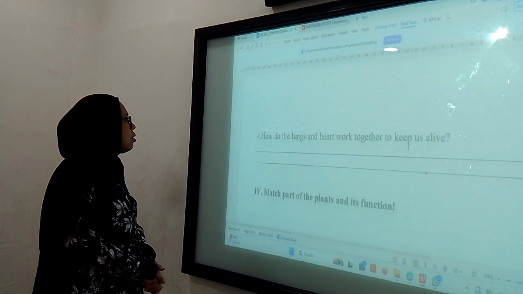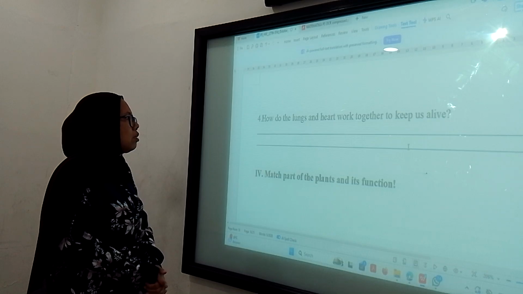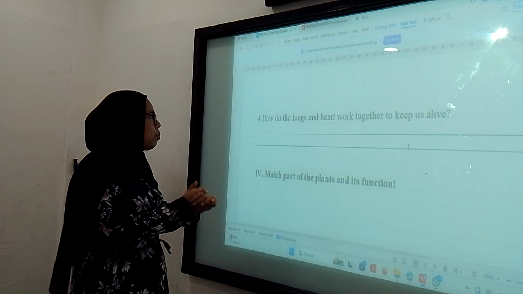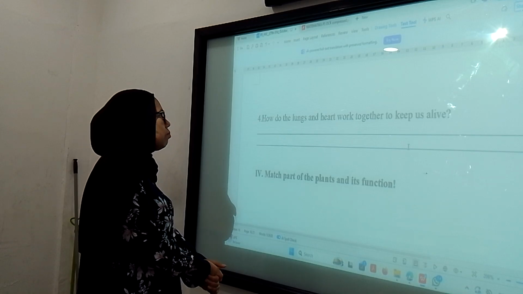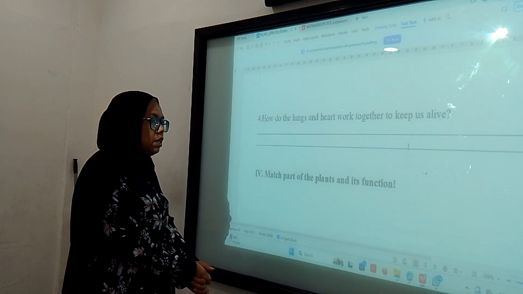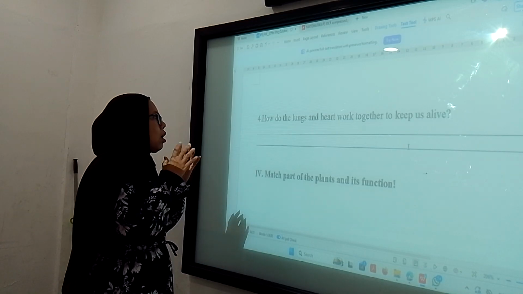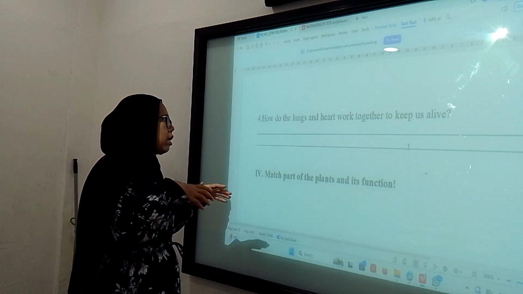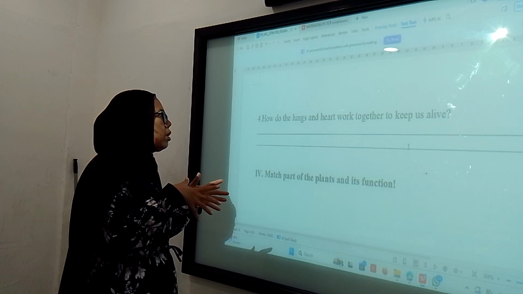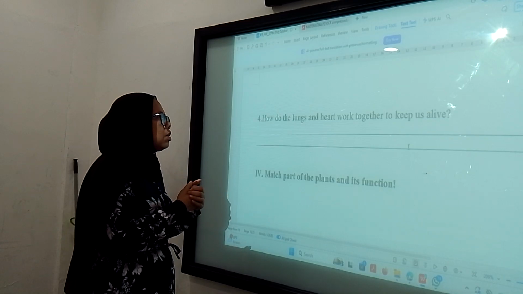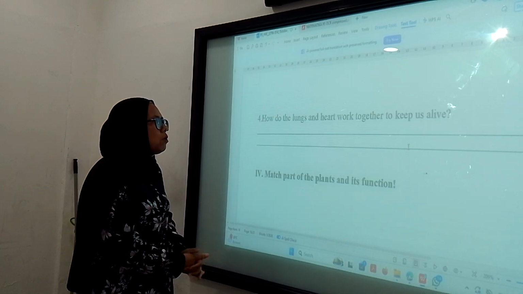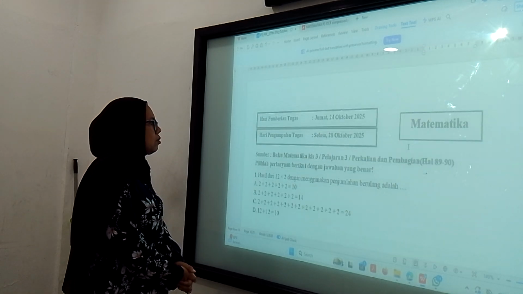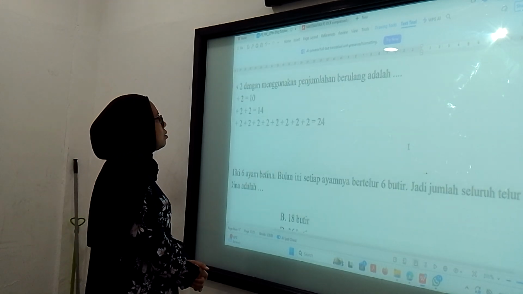How do the lungs and heart work together to keep us healthy? The lungs carry the blood rich in oxygen. The blood that is rich in oxygen will be brought to the heart, and then the blood will be pumped and sent to transport to the parts of our body. Okay. Next, we just move to Mathematics. Start from the first question.